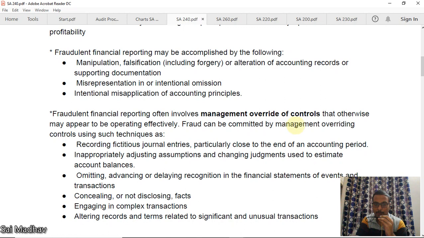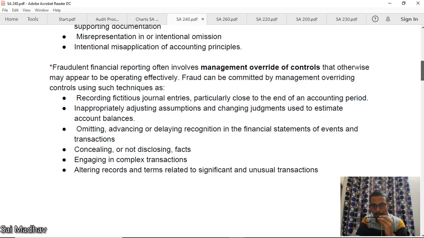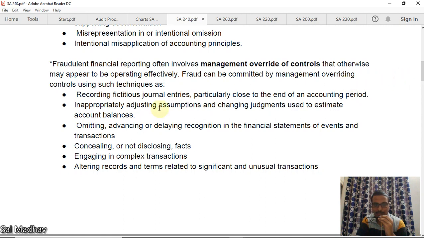Fraud can be committed by management overriding controls using techniques such as recording fictitious journal entries, particularly close to the end of the accounting year. At the end of the year, to show high profits, you can pass some journal entries which are fictitious. Fictitious means fake accounting entries.